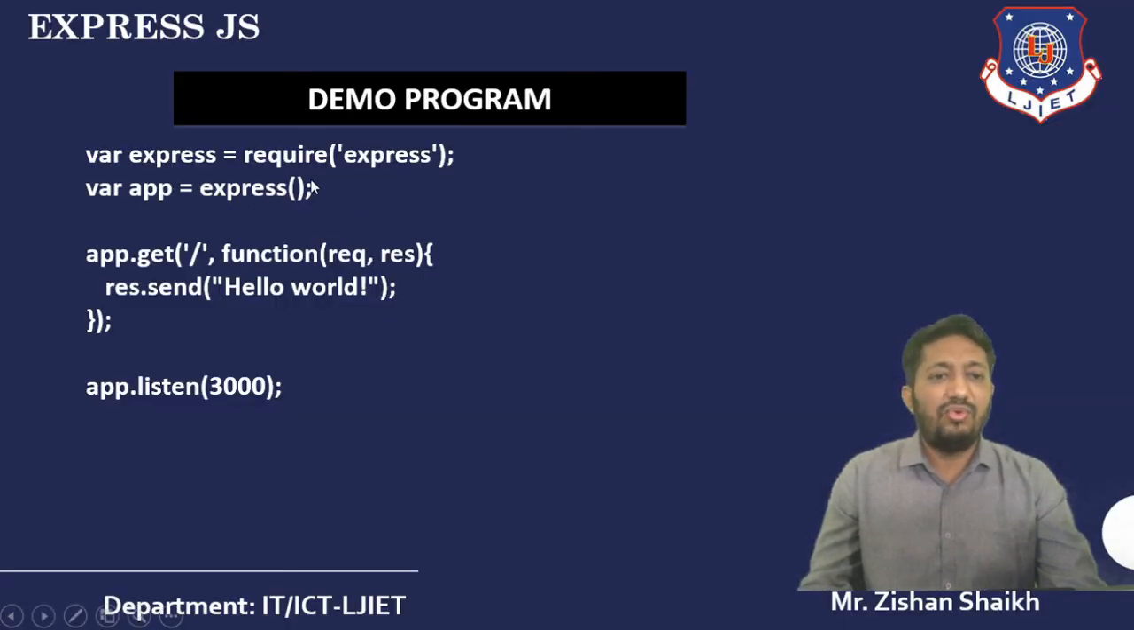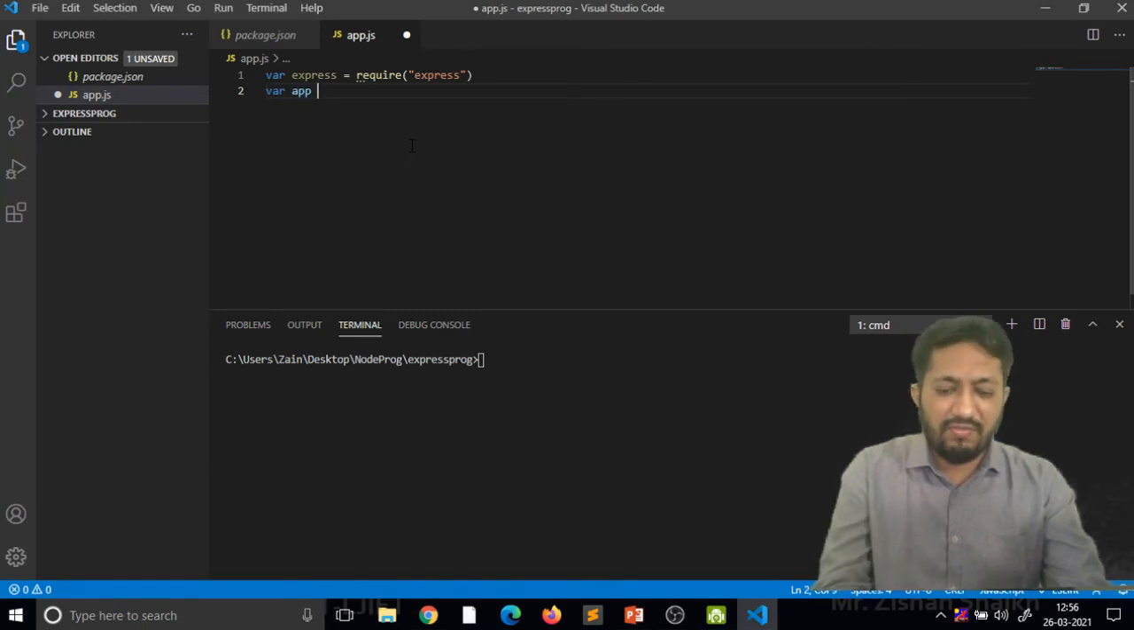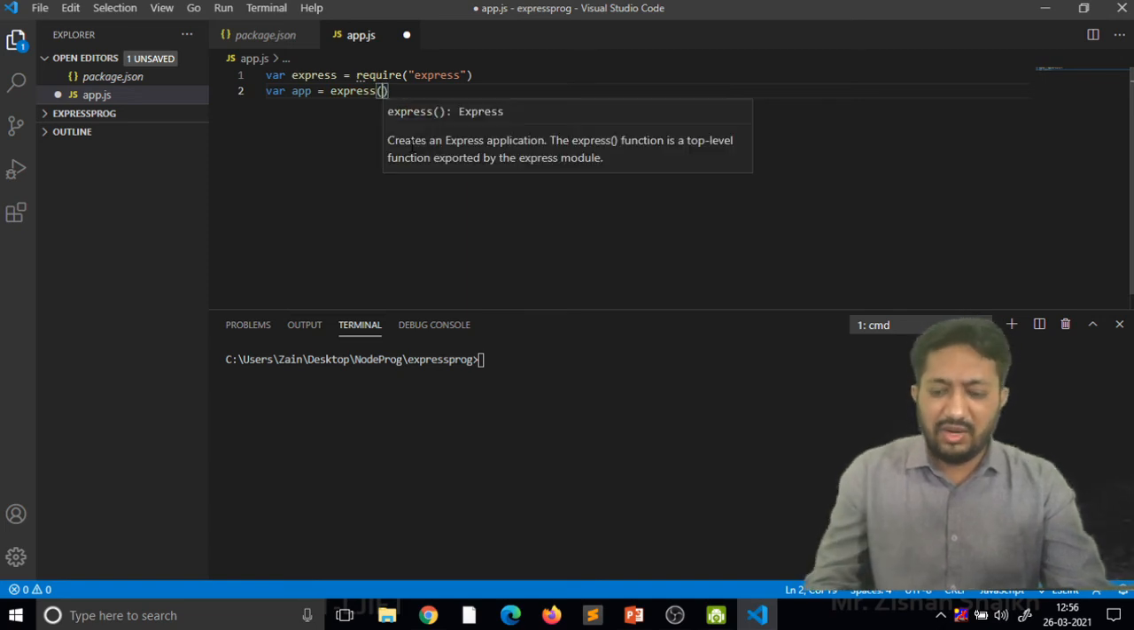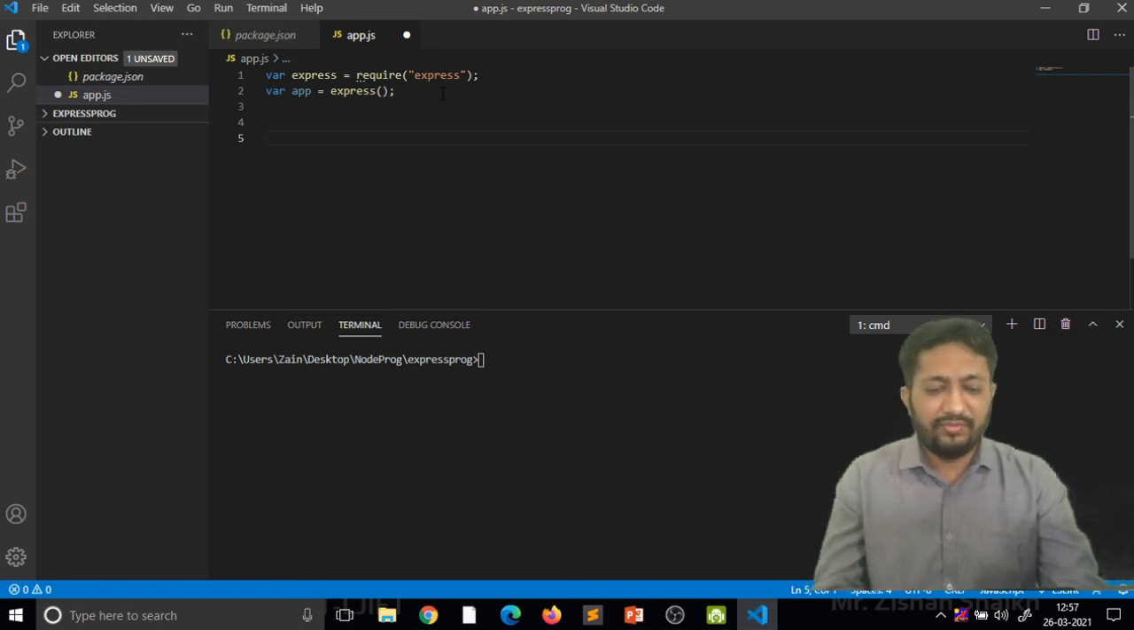We have to call our express function here, and that will be stored in one variable, that is my f variable. So var f is equal to express(). Using this f variable, we can access all the properties of our Express module. All the data, libraries, and functions available, we can access using the f variable.